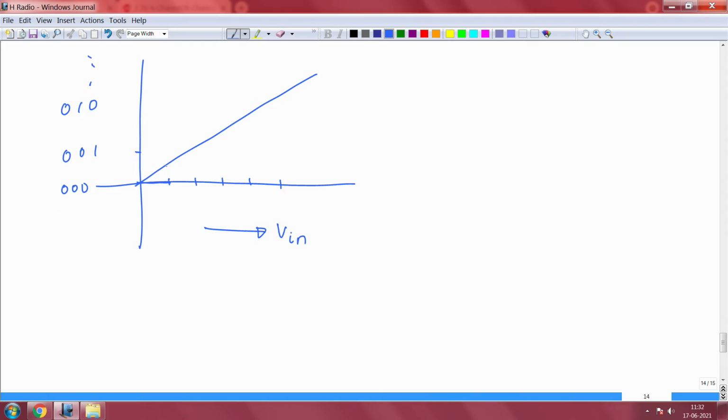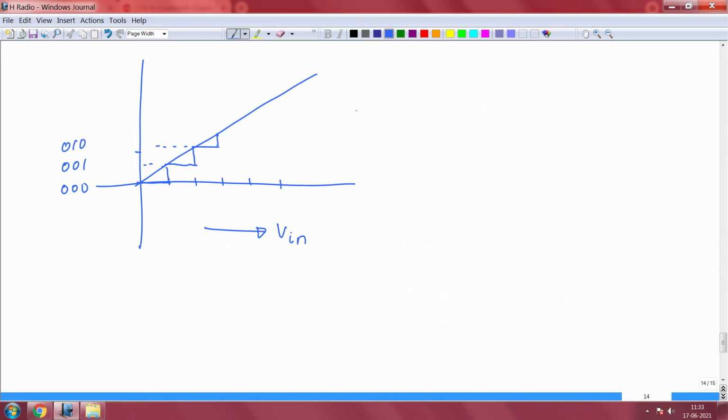Till here it will be all zeros, and then it will transit to 001, and then it will remain, then come up again here and then up here. This is what we know very well now, and so on.